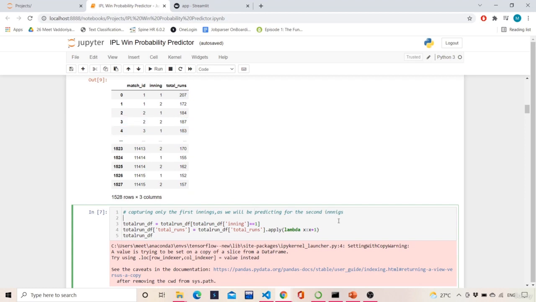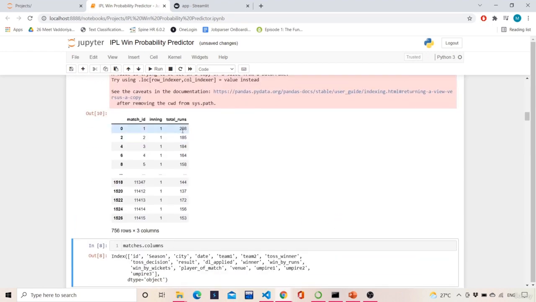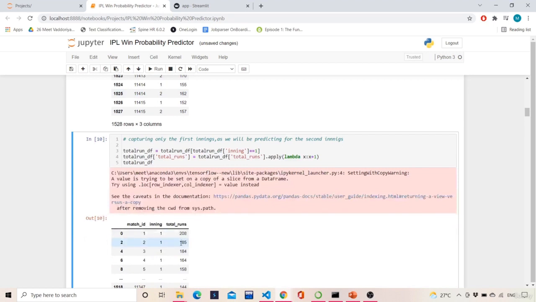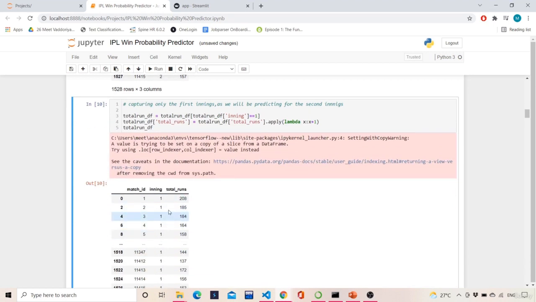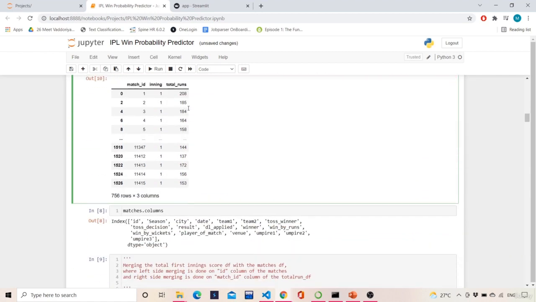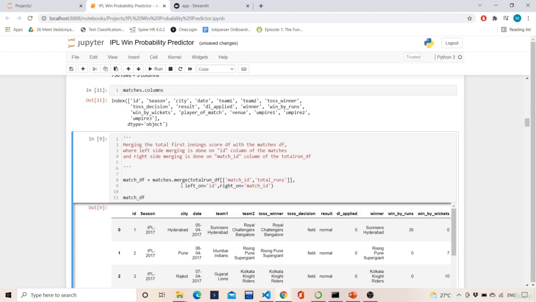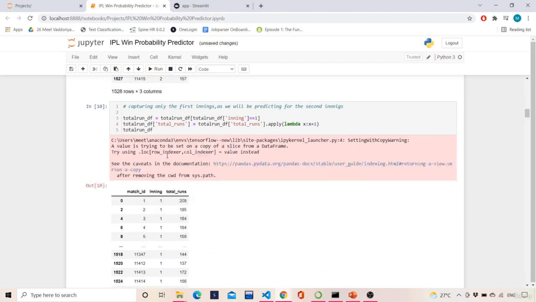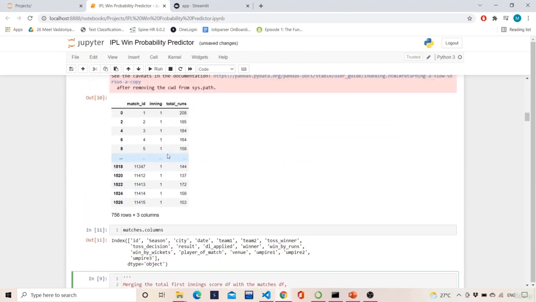So if I execute this, I'll get the result here. So 207 became 208, 185. Now I lost all the second innings because I'm considering only the first innings. So once I get this, I'll find the columns and then I will merge the data now. So I'm getting this total run DF. I calculated this. Now we'll try to merge it.